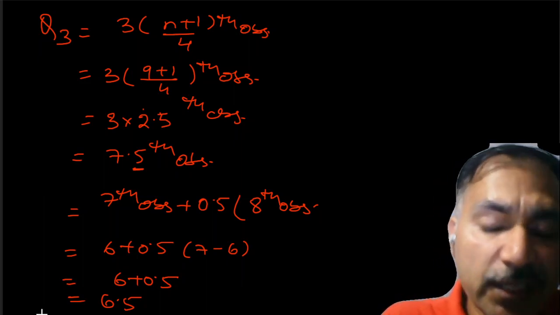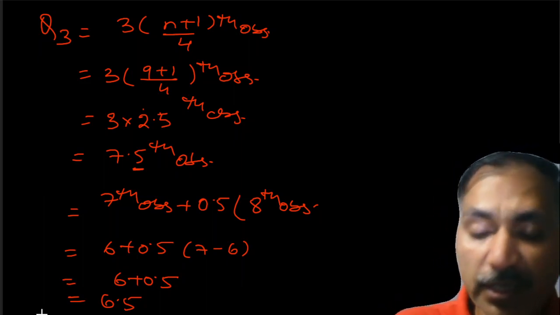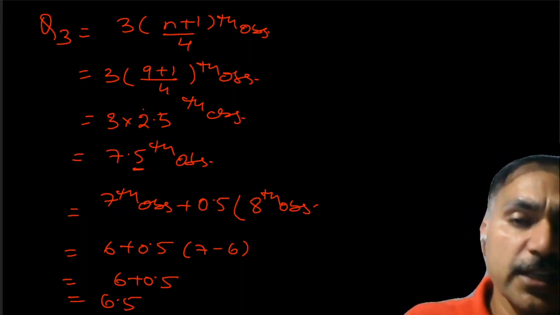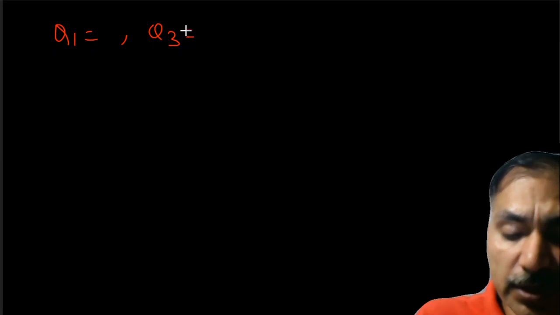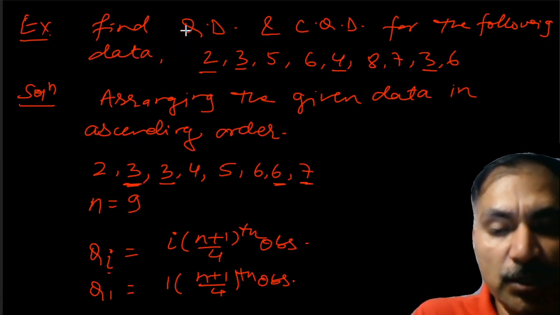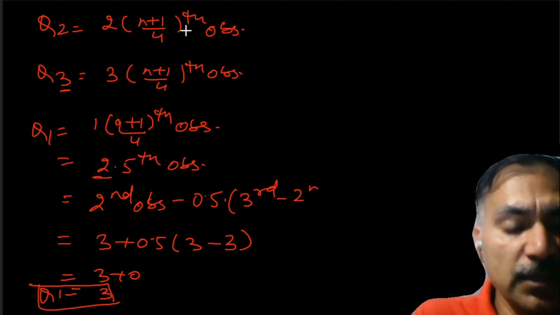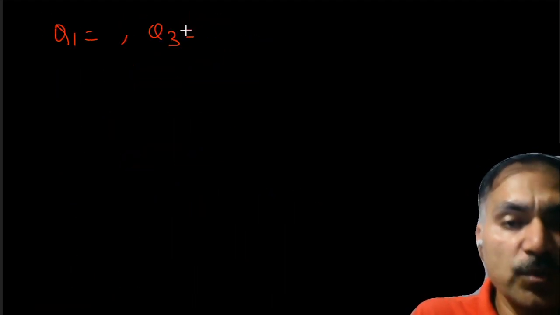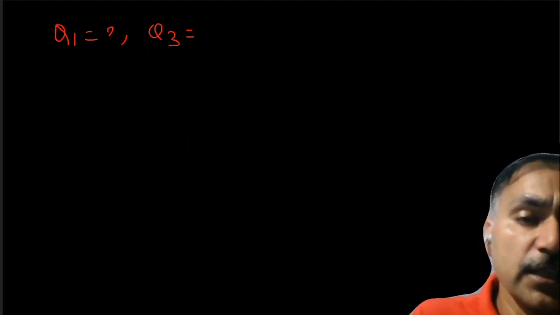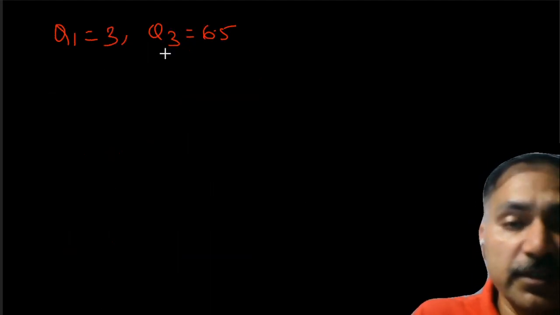Now we have Q1 and Q3, so we can find out quartile deviation and coefficient of quartile deviation. Let us do that on the next page. We have Q1, we have got Q3. Now let us go back and see what the answers are. Q1 came as 3 and Q3 came as 6.5. So it is 3 and 6.5.